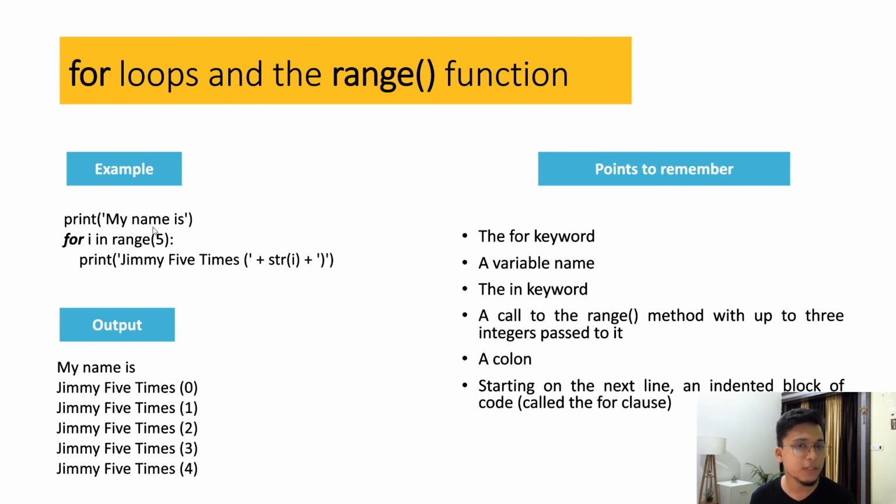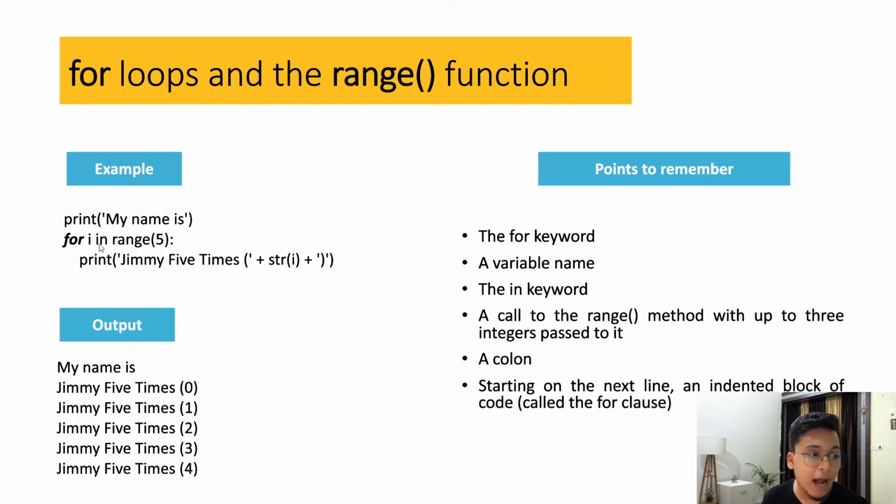Now let's go back and actually see what for loops are. A for loop has a keyword for, a variable name, the in keyword, and a colon, and again it starts with an indentation. If you look at the example, we write for i in range of 5. Every i corresponds to a single value of range. When we have written range of 5, it means the first time the value of i will be 0, then it will be incremented by 1: 0 1 2 3 4. All the values of range will be assigned to the i variable every single time, incrementing by 1.